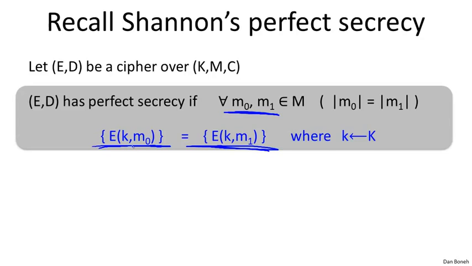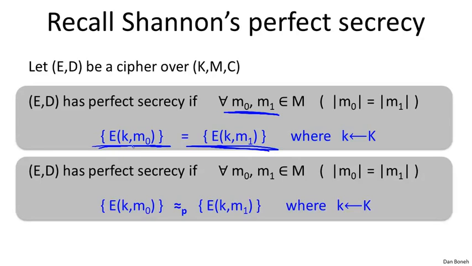Okay, so let's try to weaken the definition a little bit. Instead of requiring that the two distributions be absolutely identical, what we can require is that the two distributions just be computationally indistinguishable. In other words, a poor, efficient attacker cannot distinguish the two distributions, even though the distributions might be very, very different. But just given a sample from one distribution and a sample from another distribution, the attacker can't tell which distribution he was given a sample from.